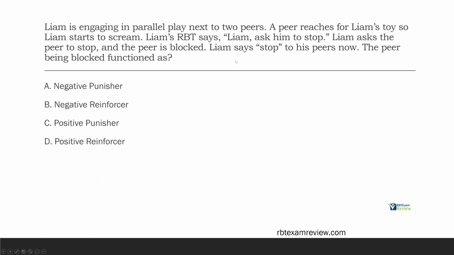All right, we have a behavior question. And in a behavior question, it's important, almost imperative, that we first identify whose behavior we are looking at and at what point in the ABC contingency we are analyzing. In this case, we're looking at the peer being blocked. So when does that happen? Well, it happens after Liam asks the peer to stop. So first, the RBT says Liam, ask him to stop. In response, Liam asks the peer to stop. The consequence is the peer is blocked. So what happens? Well, the peer is removed. The peer's reaching for the toy is stopped. It's removed. However you want to look at it, Liam has got him to stop by saying stop.